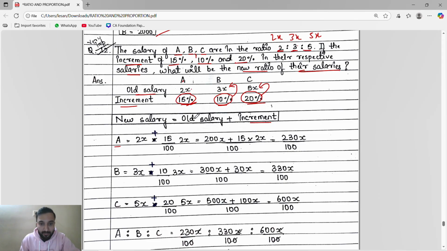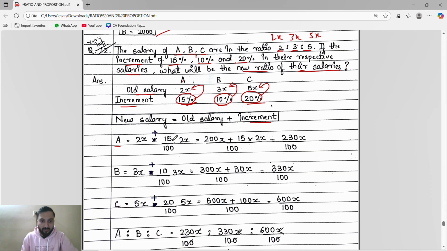So new salary means old salary 2x plus increment of 15%. 15% means 15 by 100, and 15% of what? 15% of the old salary. Increment means whatever the percentage of the old salary, correct? Increment of 10% is 10% of the old salary. So new salary means old salary plus increment. Old salary is 2x plus increment, which is 15%.